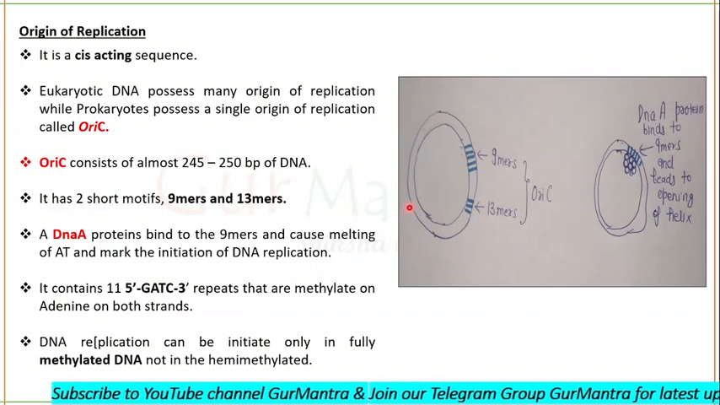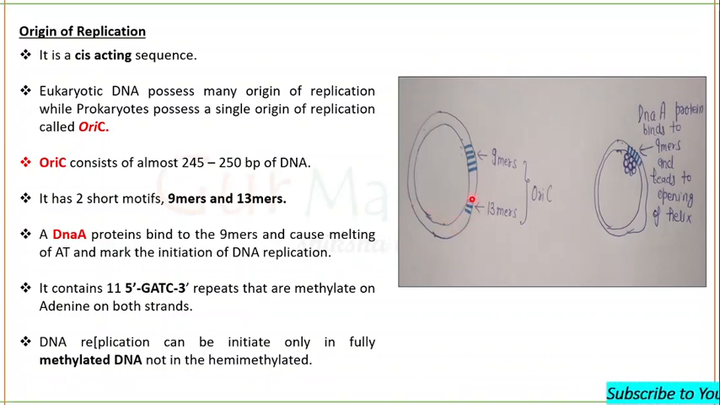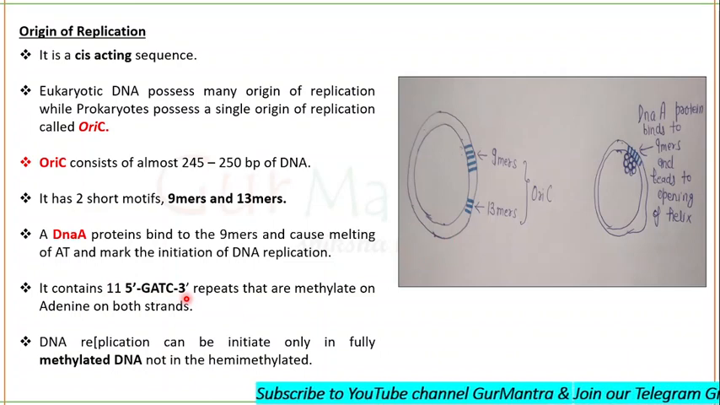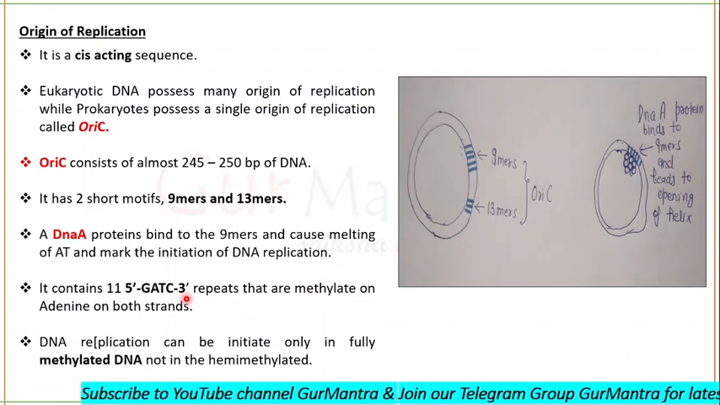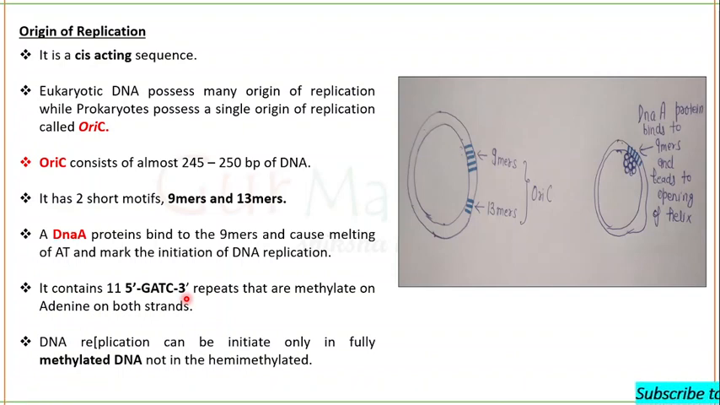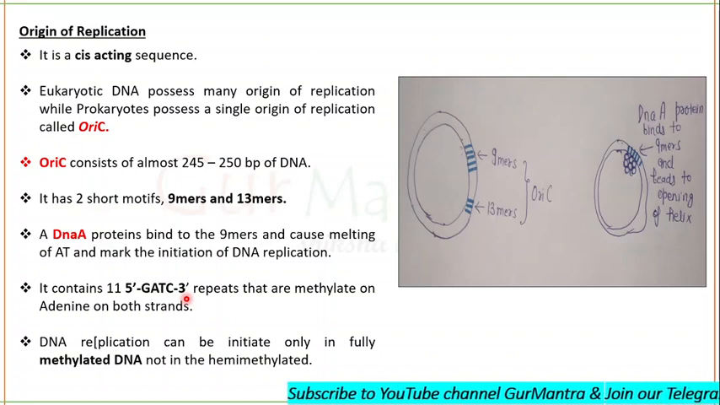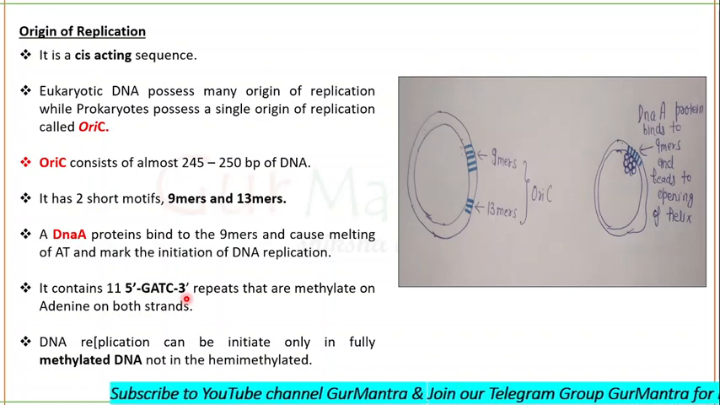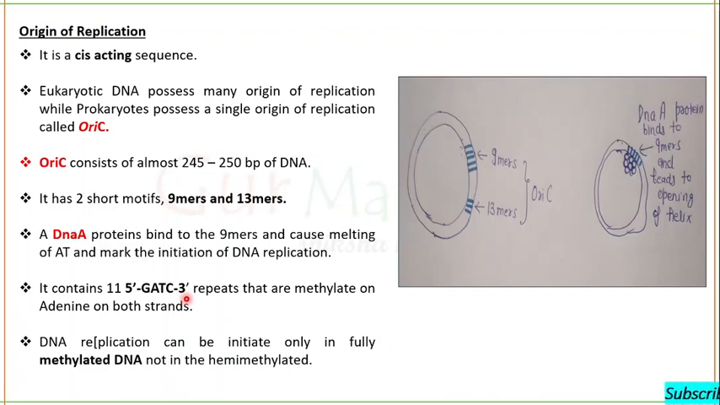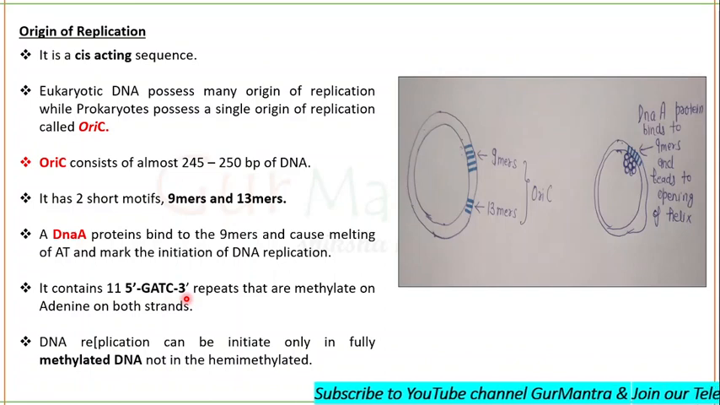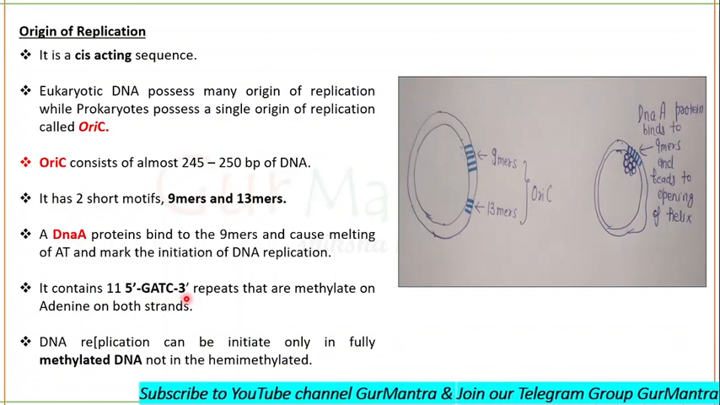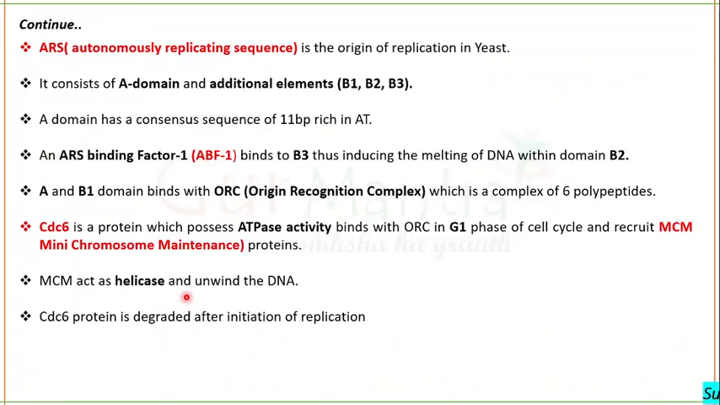Okay. So here the origin of replication consists of 11 repeats of GATC in 5' to 3' direction, and the adenine on both the strands is methylated. DNA replication will start only in that DNA which is fully methylated. It cannot be started in the hemimethylated DNA. Hemimethylated DNA needs to become fully methylated in order to initiate the replication. Remember this point. What is ARS now?